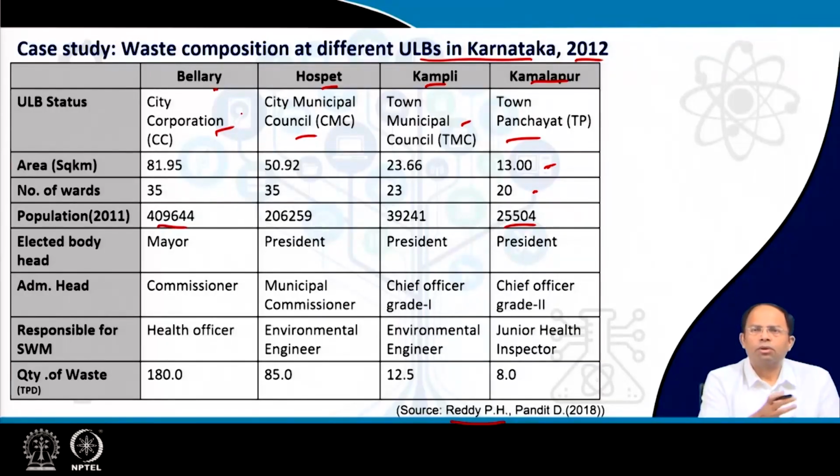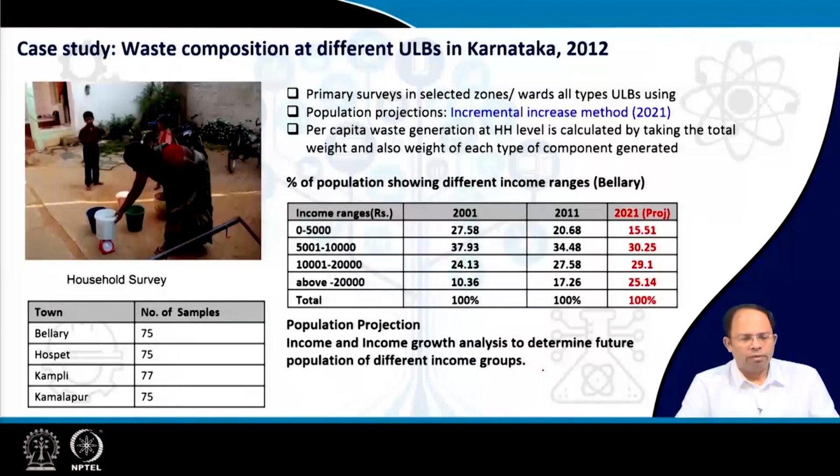We have already discussed the municipal organization structure, the governance and the finance part. All of this plays a role in the waste generation and collection process in the urban area. The health officer is responsible in Bellary, whereas environmental engineers or a junior health inspector are responsible for waste management in the other cities. The total waste generated is around 180 tons per day in Bellary, whereas it is only 8 tons per day in Kamalapur. Now, we are more interested in the composition of waste.